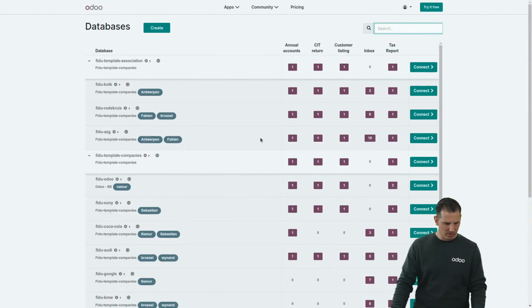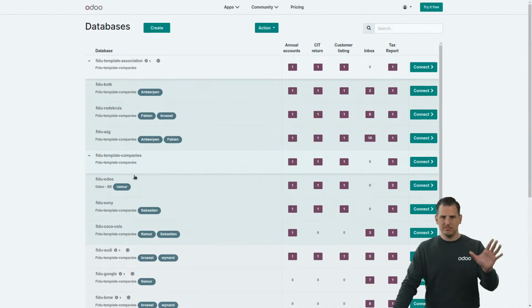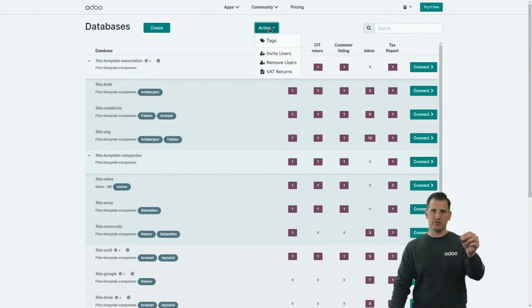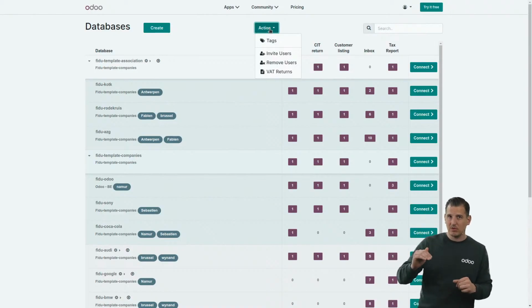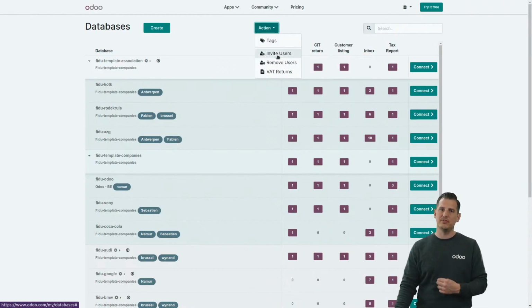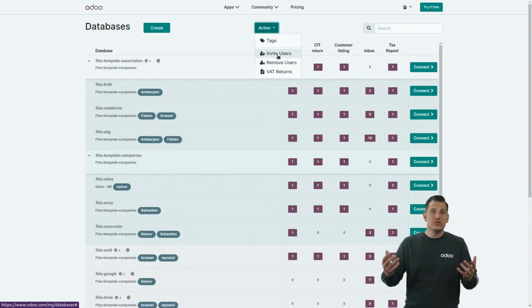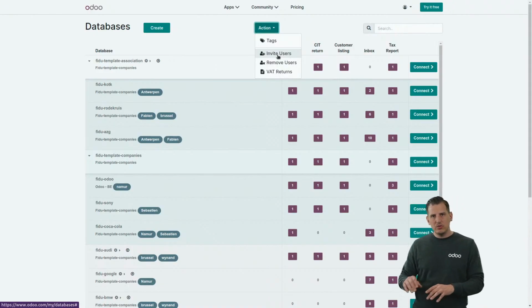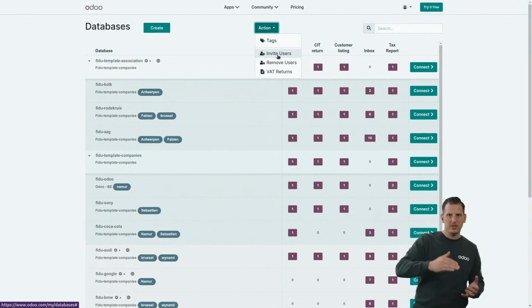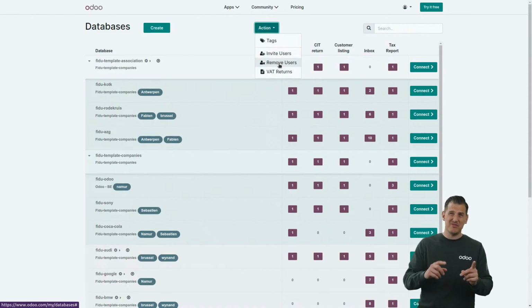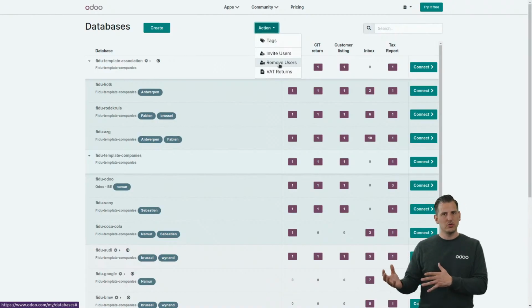And last but not least, before we go further, I can also select multiple. It's maybe difficult to see on the screen here, but I can select multiple customers. And as from the moment I select multiple customers, I have the action button over here, and I can perform actions in bulk. Because every single customer has a single database, it's very easy to invite users to all different databases. So for example, if you have a new employee starting at the accounting firm, instead of creating one user in every single database, from here on, you can immediately invite him and he has access to all the different databases. The same the day they leave, because everything is cloud-based, for security reasons, of course.